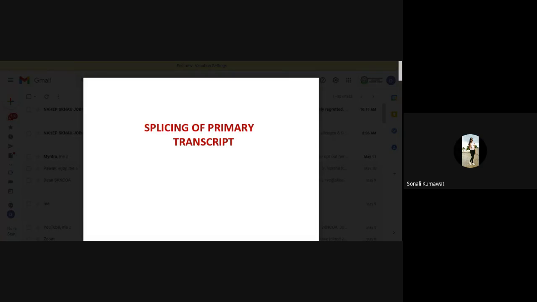Today we are going to start the splicing of primary transcript. So, what is the meaning of splicing? After the transcription, we have the mRNA, but they are the pre-mRNA. They are called heterogeneous nuclear RNA, and they are immature. So before they go for the translation, there is a need of modification that is called